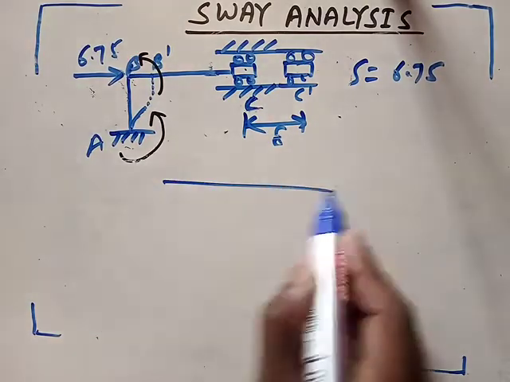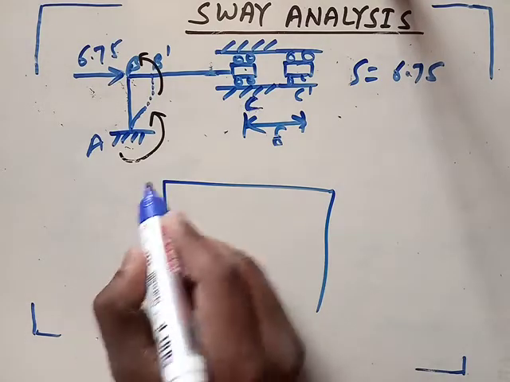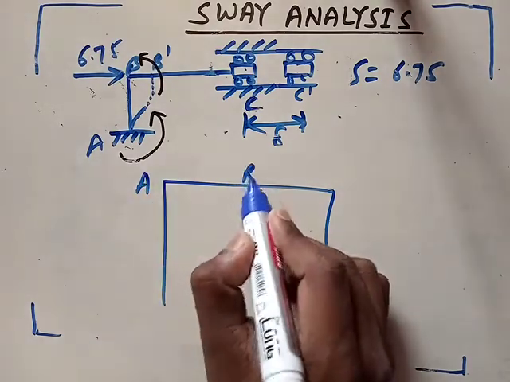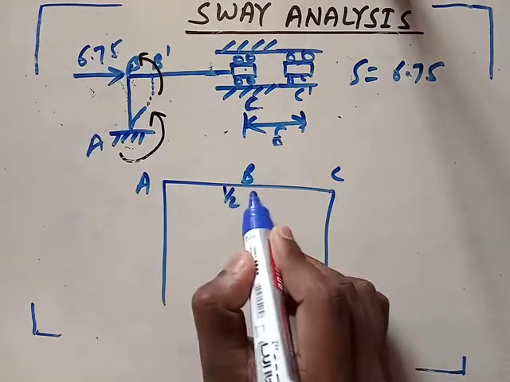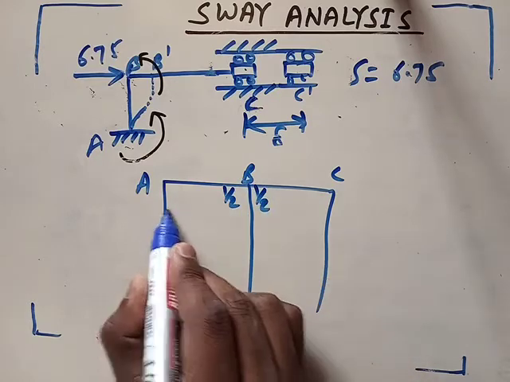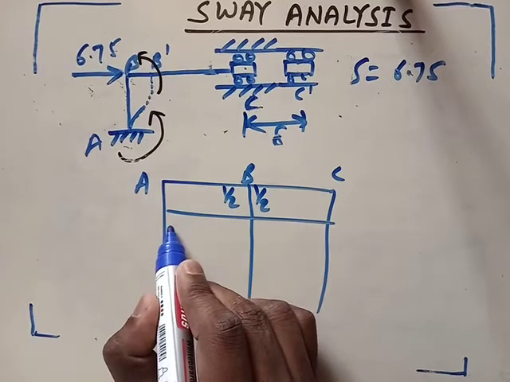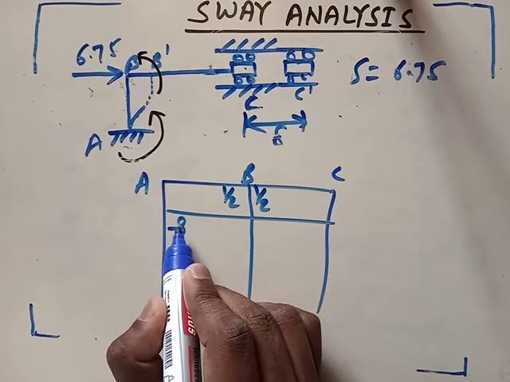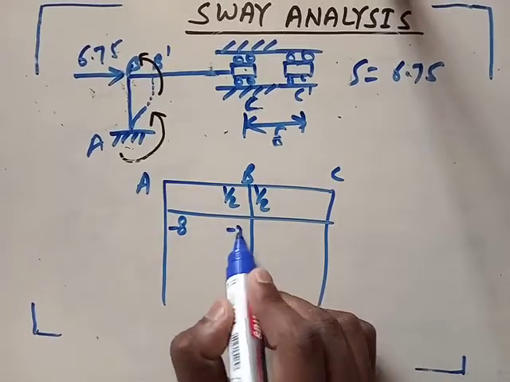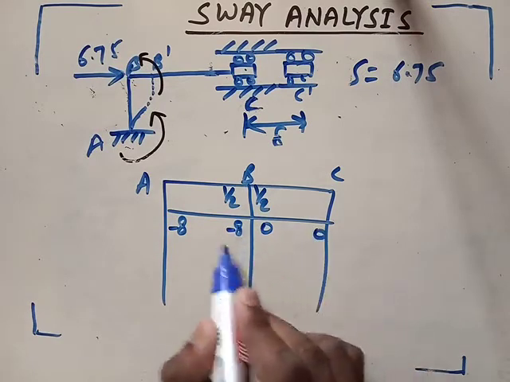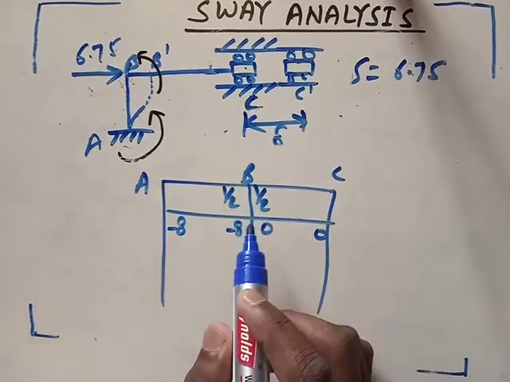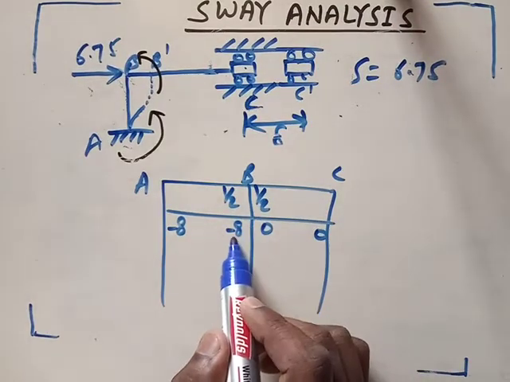See, again I am drawing a distribution table here. This is A, this is B, this is C. Here it was half and half. You must have remembered the distribution factor at joint B. So I have assumed this as -8. This is also -8. This is 0. This is 0. So what is the net unbalanced moment at point B? It's -8.